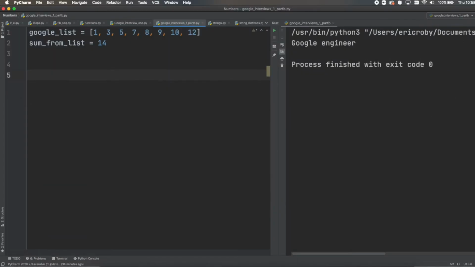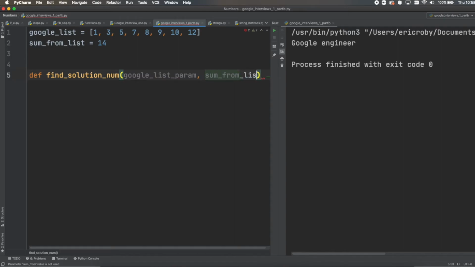Let's now see if we can modify the function that we created before to think like a Google engineer and not have to loop through every single index. So let's start by creating a function. Find solution num, where we pass in a Google list param and a sum from list param.